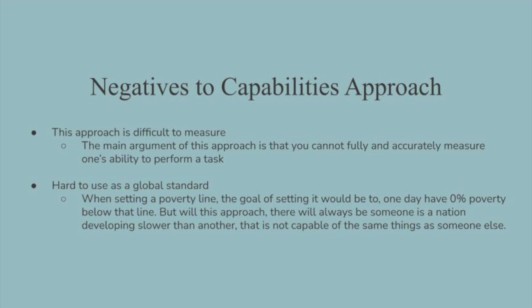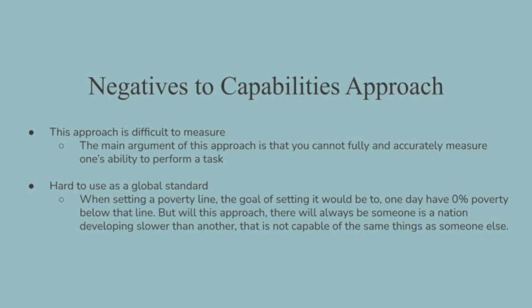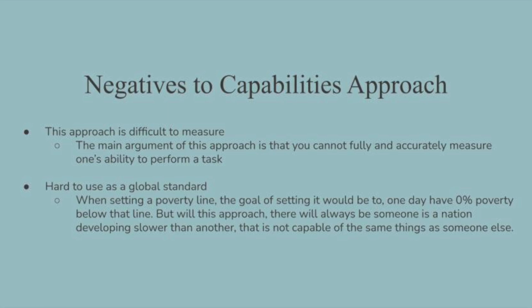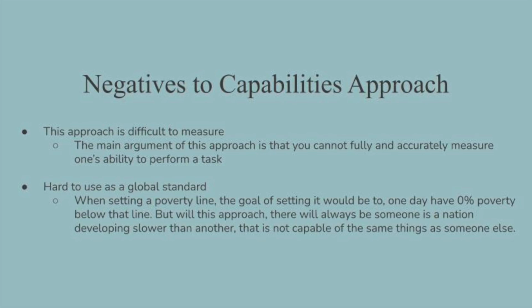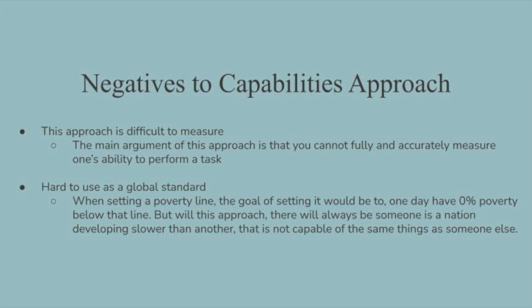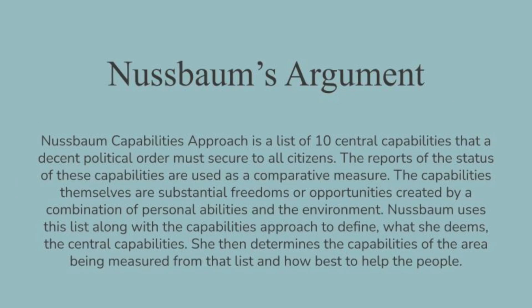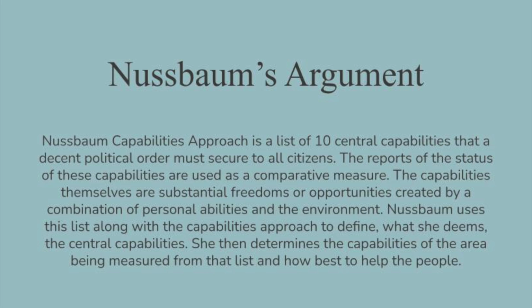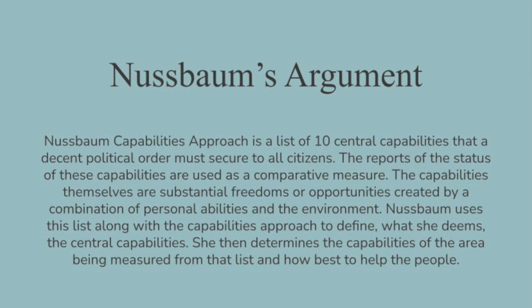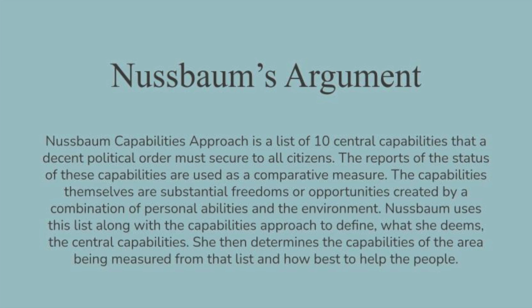When setting a poverty line, the goal of setting it would be to one day have 0% poverty below that line. But with this approach, there will always be someone in a nation that is developing slower than another, that is not capable of the same things as someone else, so they would not ever be equal. Martha Nussbaum's, an American philosopher's, primary concern is the social and ethical dimension of human development, which includes the conditions and equal opportunities one has to reach their full potential.